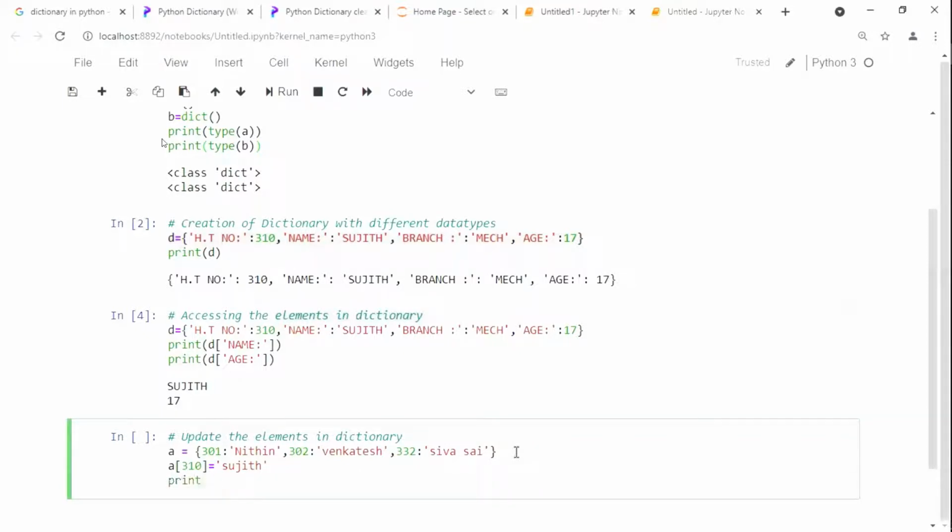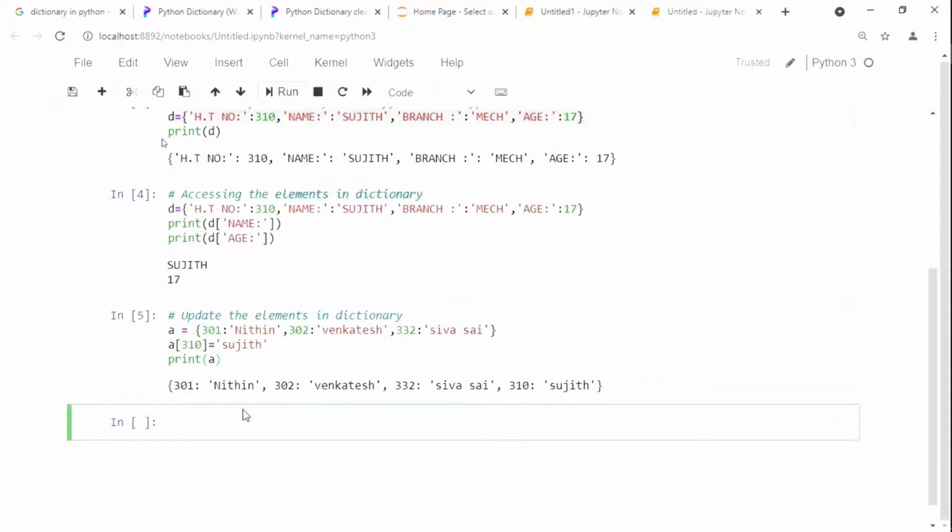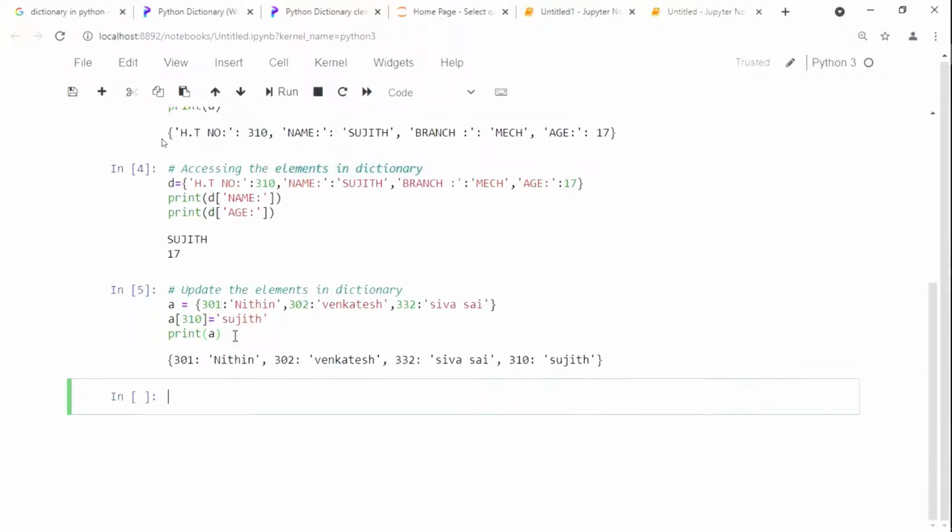Now see here, print of a. Run it. 301 Nitin, 302 Venkatesh, 332 Shiva Sai, 310 will be Sujit. Automatically, when you call like this, the value is inserted. Where is it inserted? At last. Don't forget, at last. Is it okay for you? Yes, sir.